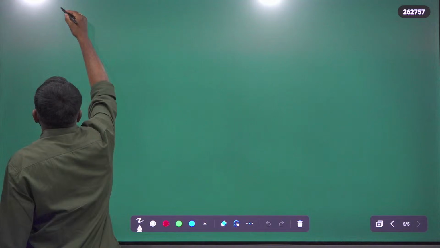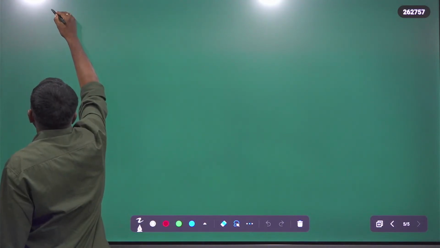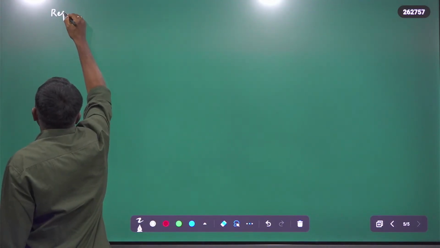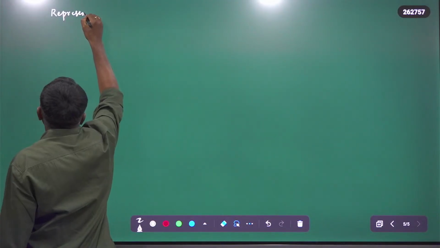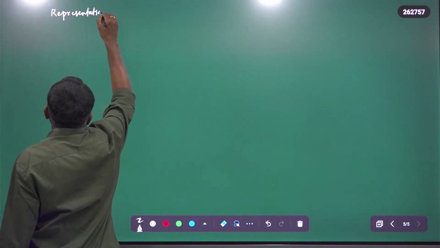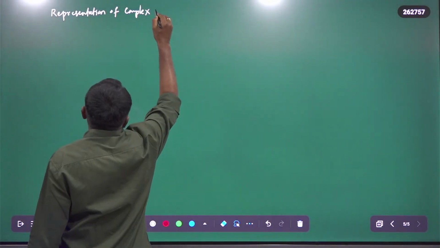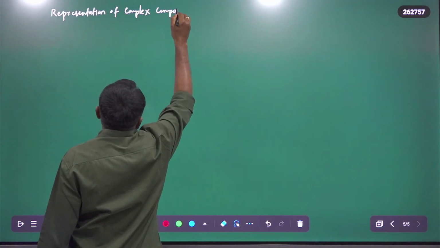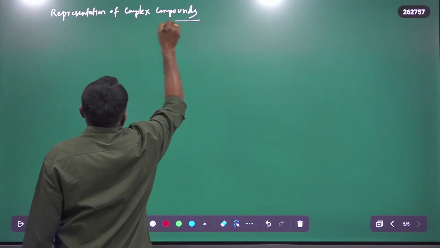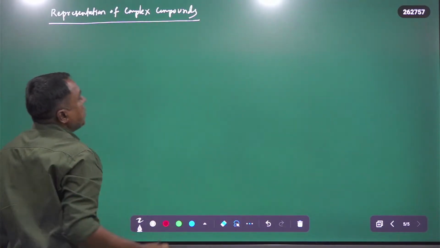Now let us discuss the representation of complex compounds. How can we represent a complex compound?